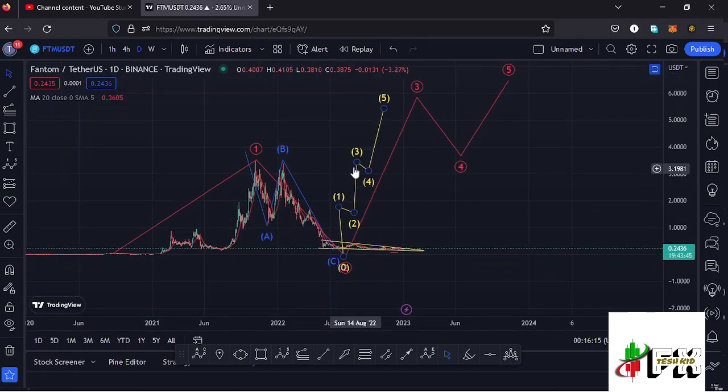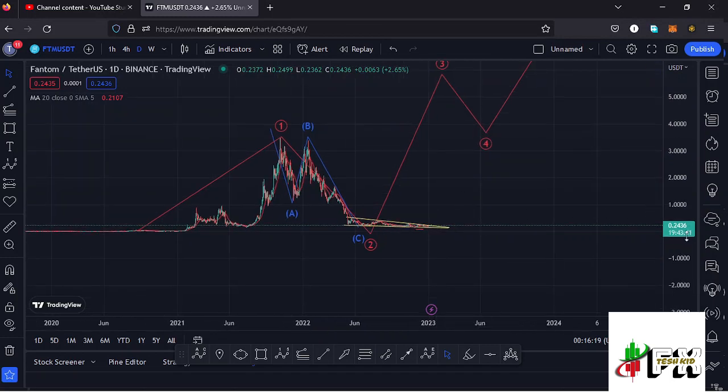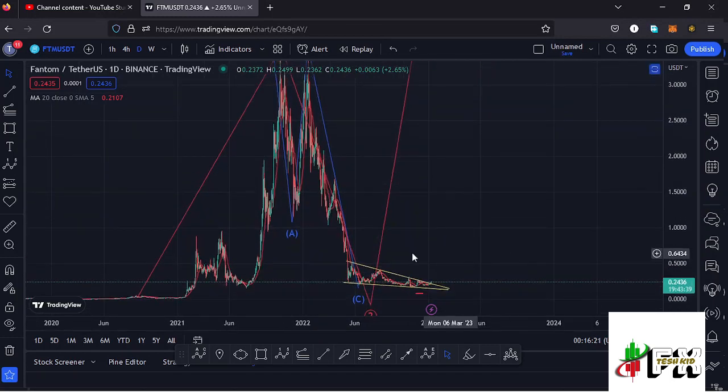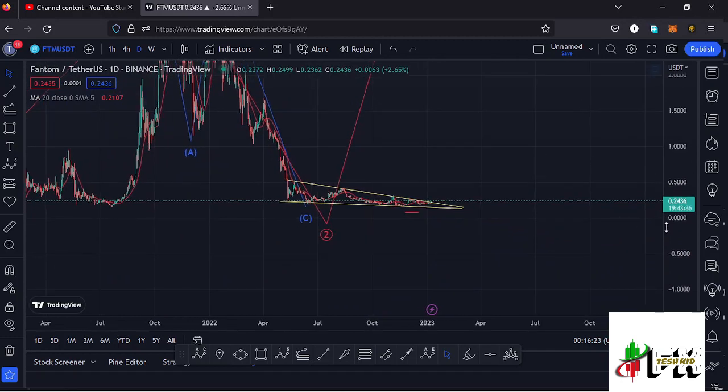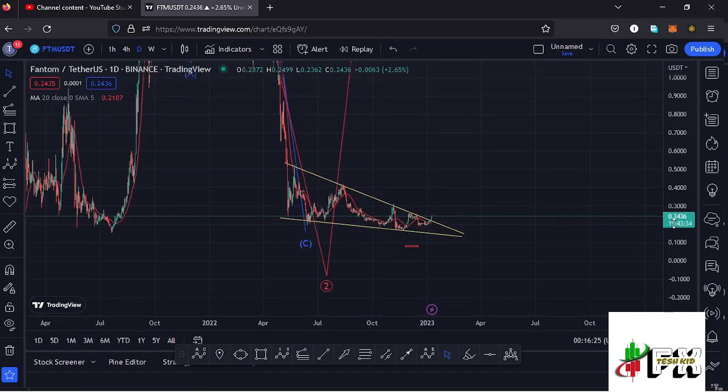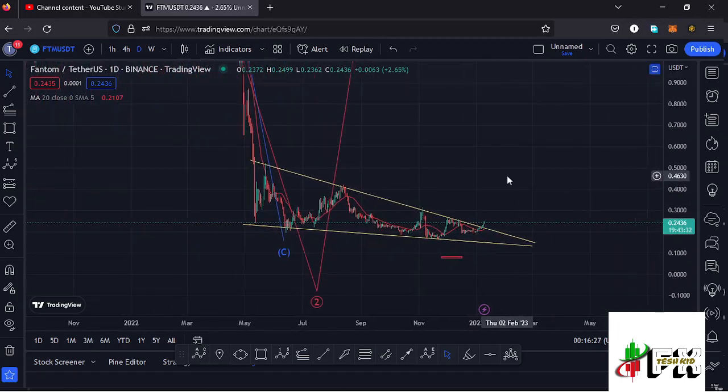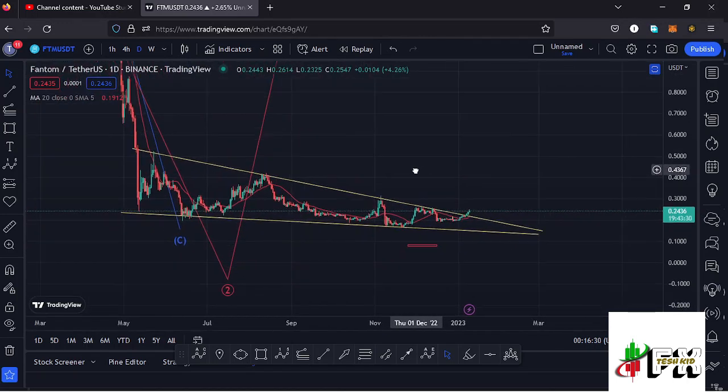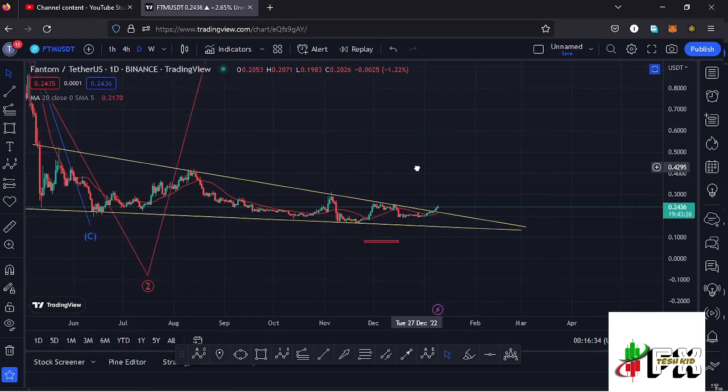And once we continue seeing higher prices in the recovery phase of Fantom and getting to the short-term scenarios that I'm expecting to play out, I can start my analysis here on the daily chart by first giving you a chart pattern which is over here, which is a falling wedge, which has continued to be respected and has given us a breakout to the upper side, just as we expected.